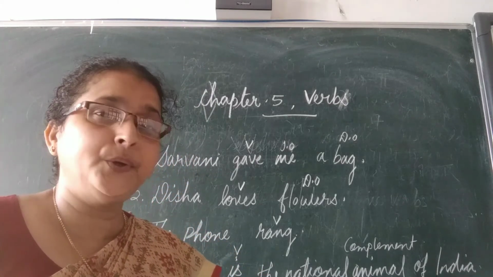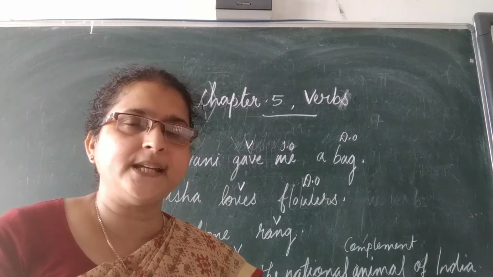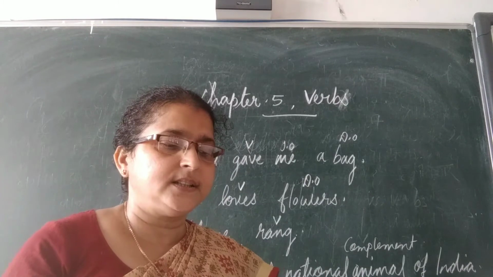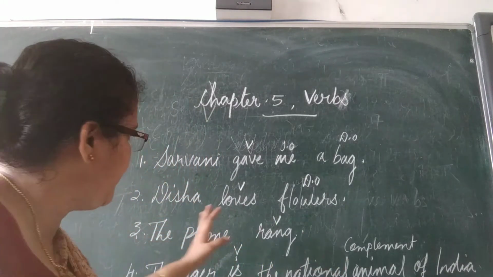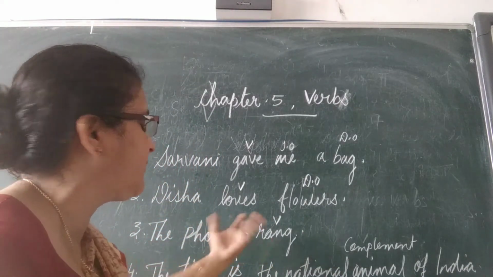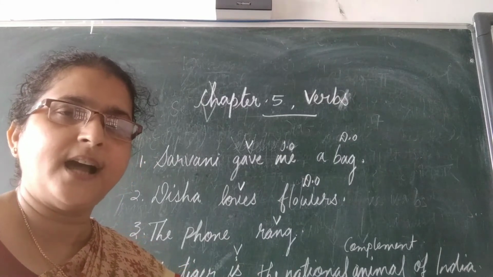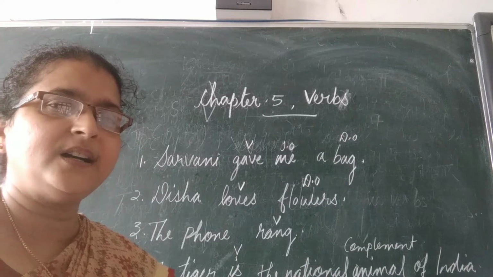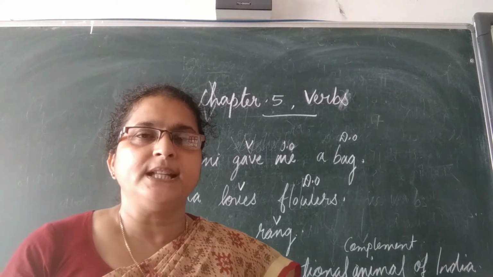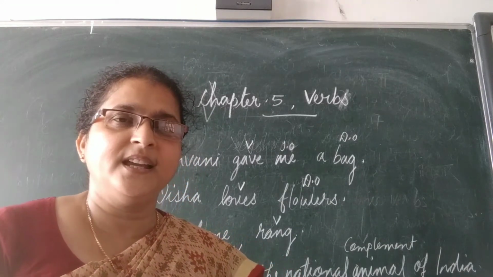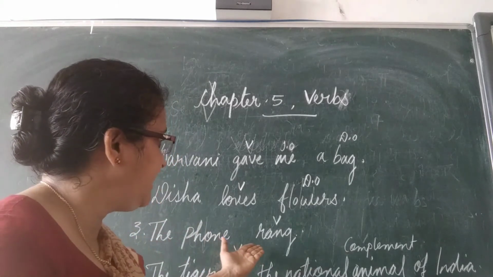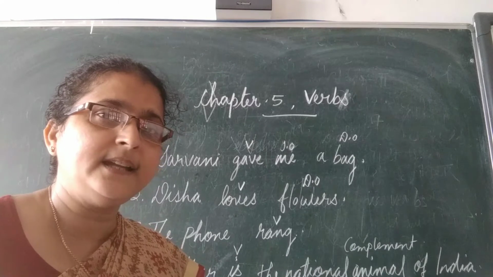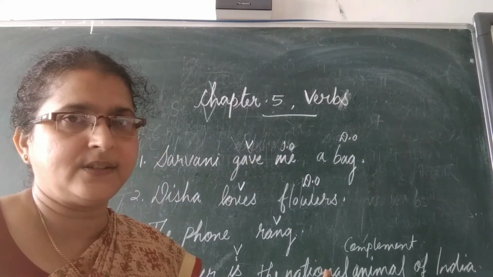When we look at the third sentence, the phone rang, the sentence is complete, no? Without the direct object or indirect object, the sentence is complete. So it is an intransitive sentence.